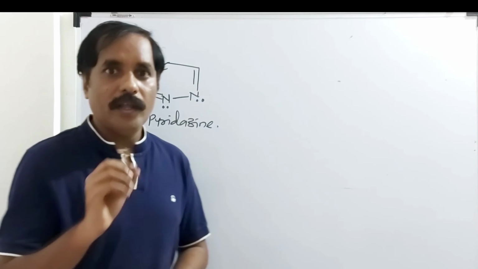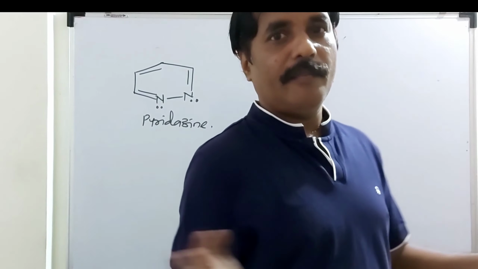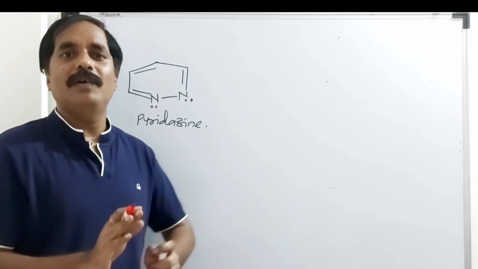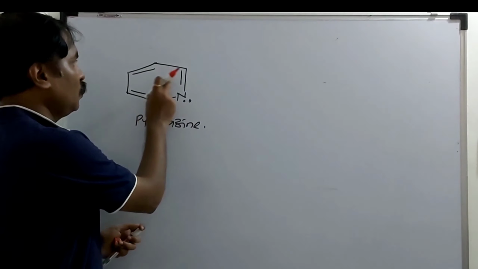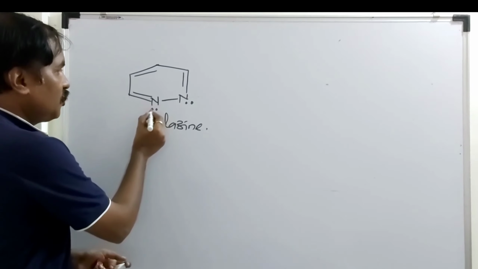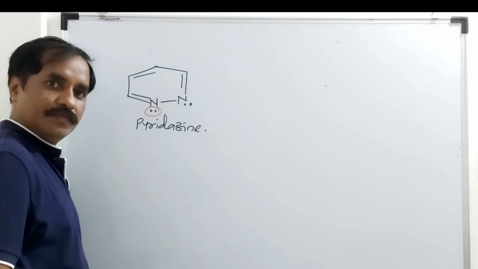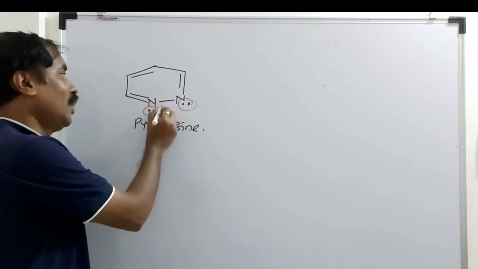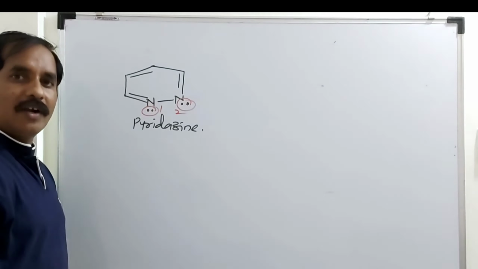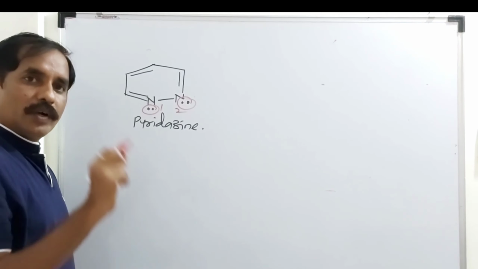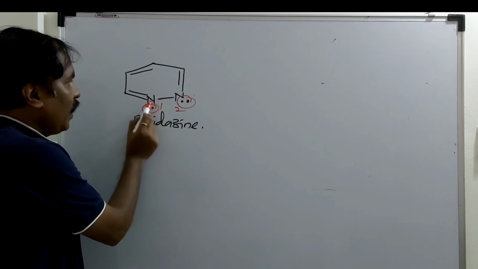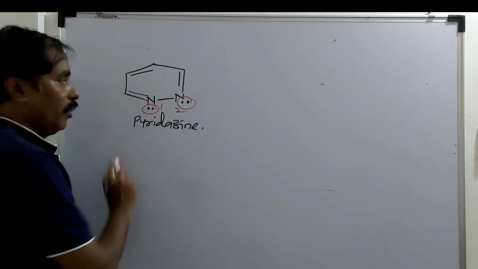Now, total number of Huckel's electrons, total number of pi electrons. How many pi bonds? How many visible pi bonds are there? 1, 2, 3. On this nitrogen there is one lone pair. Similarly, on this nitrogen there is one lone pair. This is 1, 2, position of nitrogen atoms 1, 2. So total number of pi electrons. Remember, this lone pair is present on nitrogen having multiple bond. Here it is multiple bond.